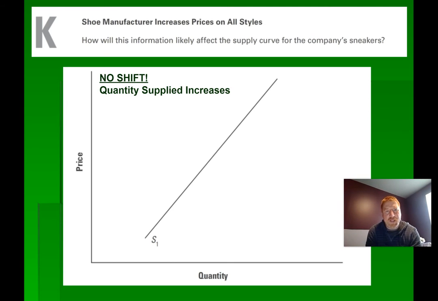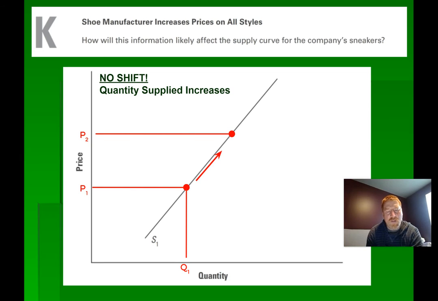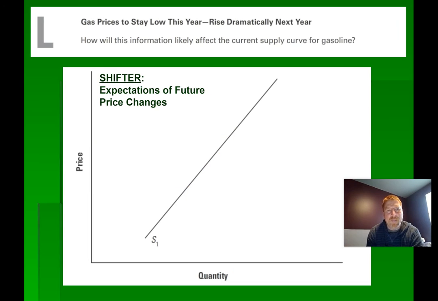The shoe manufacturer increases prices on all styles. How will this information likely affect the supply curve for the company's sneakers? This one is just the price of the product changing. It's one of those harder ones, but this will just be a movement on the curve. It's talking about just the price going up for sneakers. So if the price goes up from P1 to P2, this means that more people will be willing to produce shoes. So the quantity would increase. That's the law of supply.